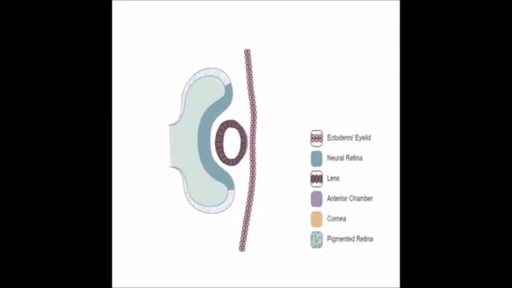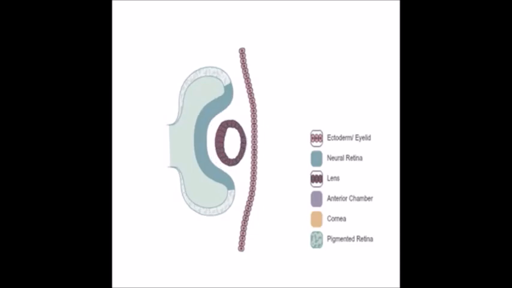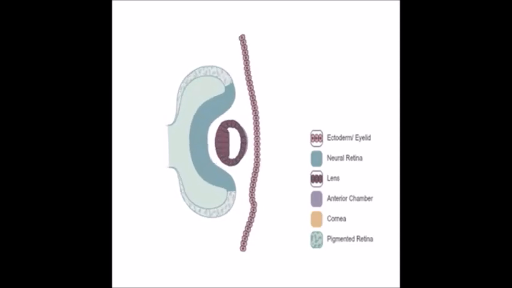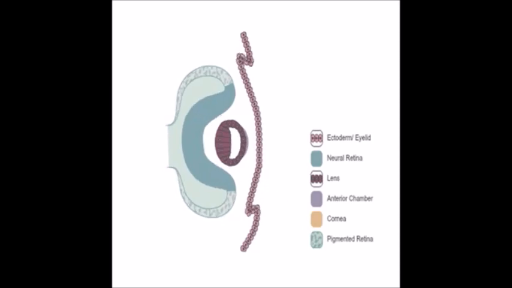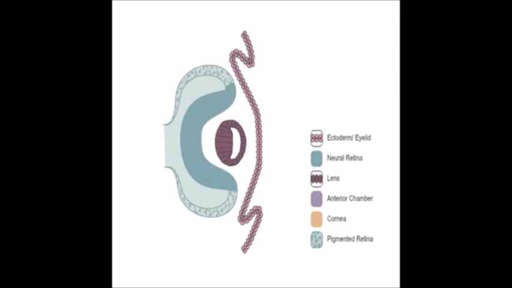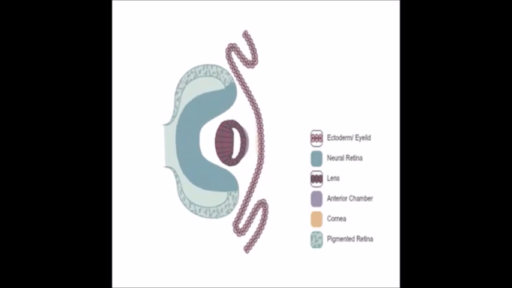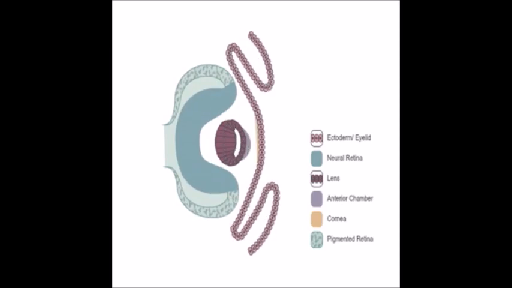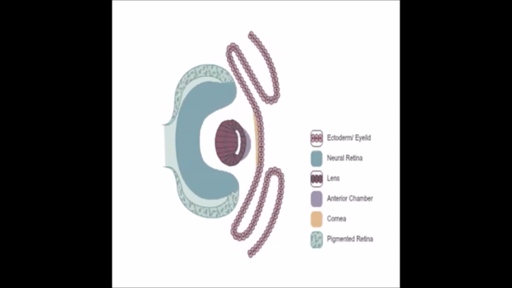At the same time, you can see the formation of the cornea, and the optic vesicle also invaginates to form a double layer structure called the optic cup. Also, lids are being formed in a further stage from the surface ectoderm itself.